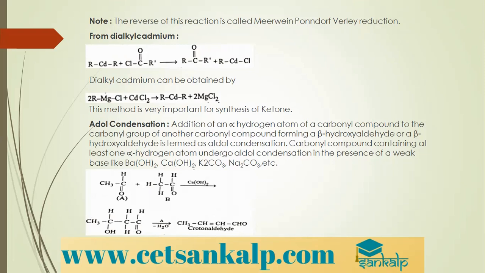You can see there R2Cd. When dialkyl cadmium is treated with acid chloride, we get a ketone. So students, here you need to understand a very important point. What we need to understand here is, okay, let me show you. See here.